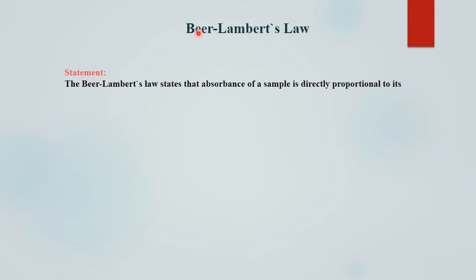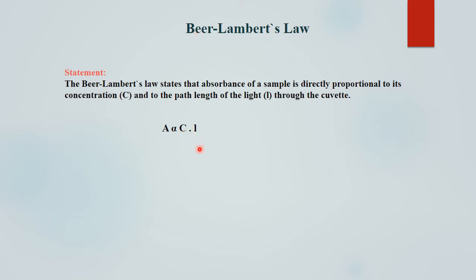Let's see the statement of the Beer-Lambert law. The Lambert-Beer law states that the absorbance of a sample is directly proportional to its concentration and to the path length of the light, that is L, through the cuvette. L is the path length and C is the concentration of the solution. So the mathematical expression is A, that is absorbance, is directly proportional to concentration into path length.